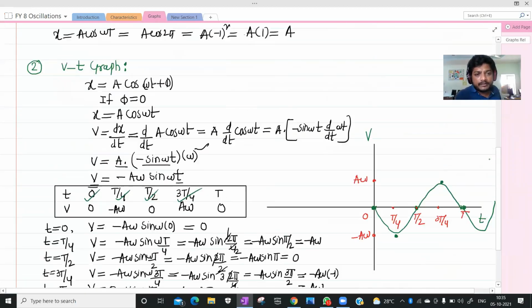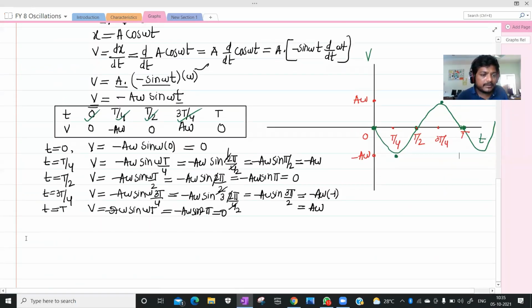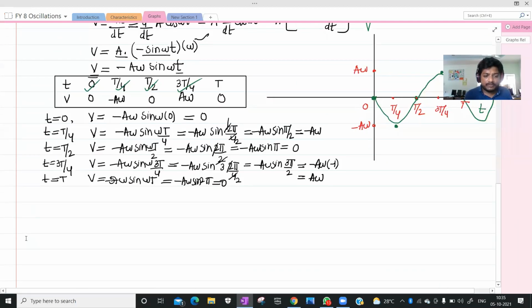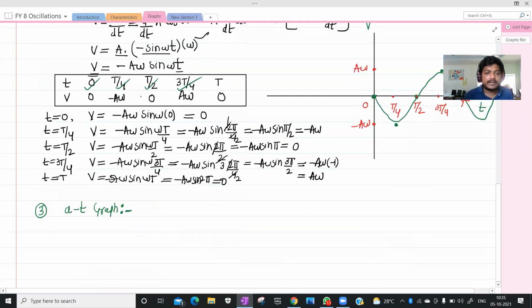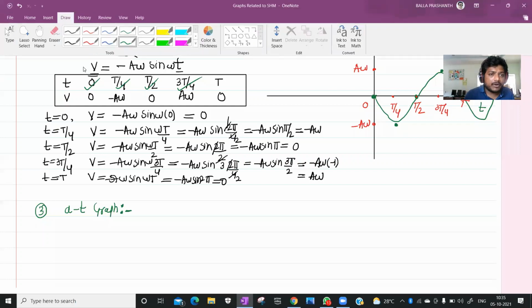Next, you should draw the curve, that is the acceleration versus time graph. In the same manner, you can draw the acceleration versus time graph.